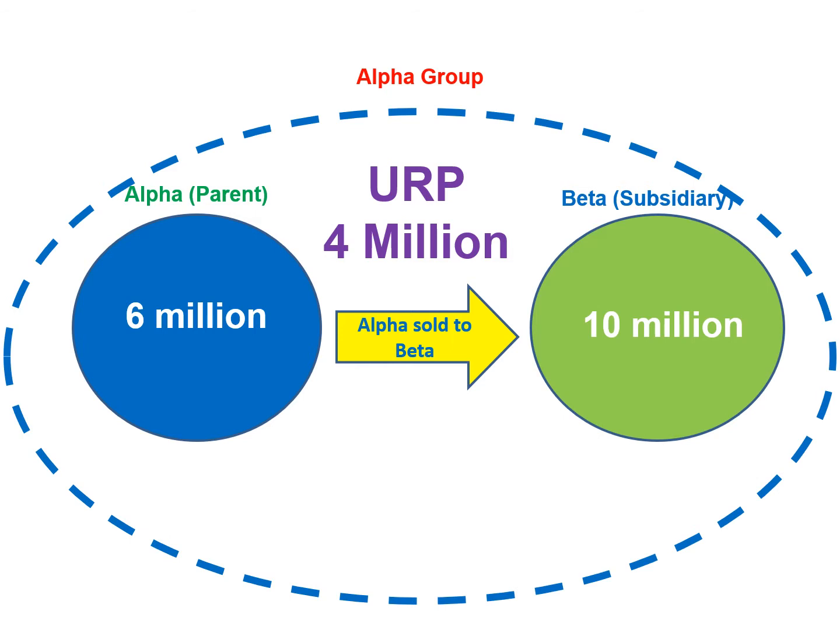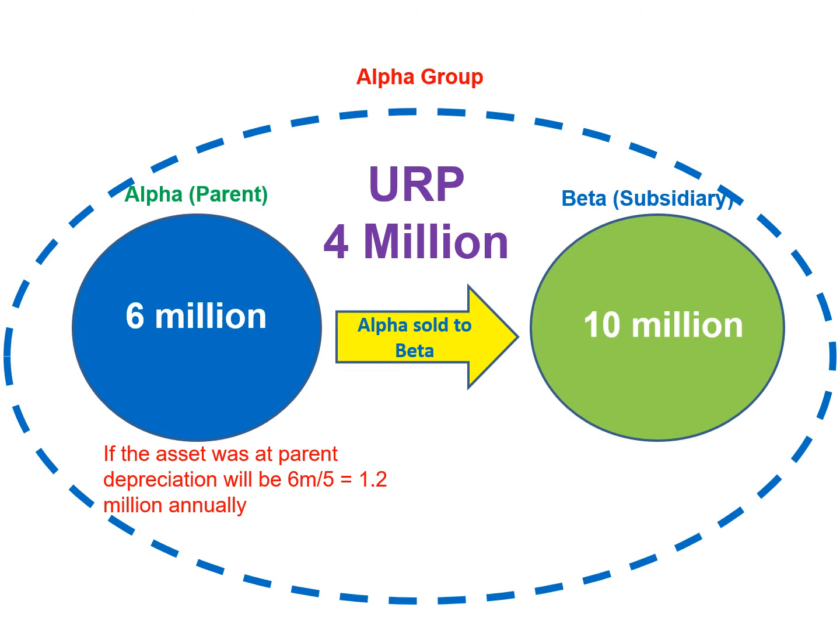But we understood in the previous slide, this transaction is not a real transaction from the group point of view. Had this transaction not occurred, this asset would be depreciated based on the original carrying amount of 6 million. So let's assume the remaining useful life of the asset is 5 years.